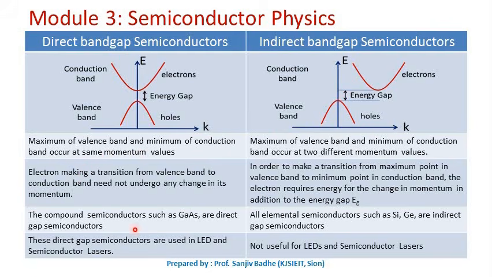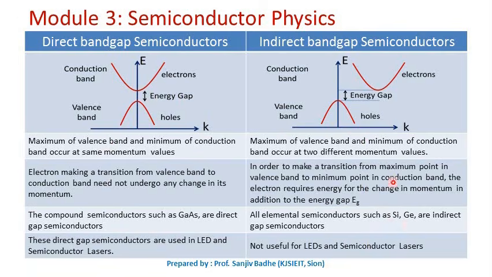The compound semiconductors such as GaAs, which are obtained by mixing group 3 and group 5 elements, are usually direct gap semiconductors, and the elemental semiconductors like silicon and germanium are indirect gap semiconductors.